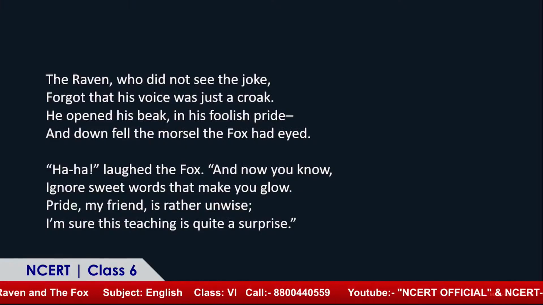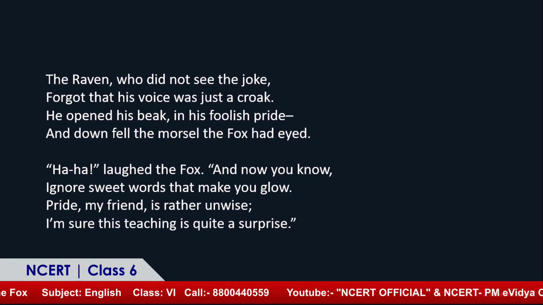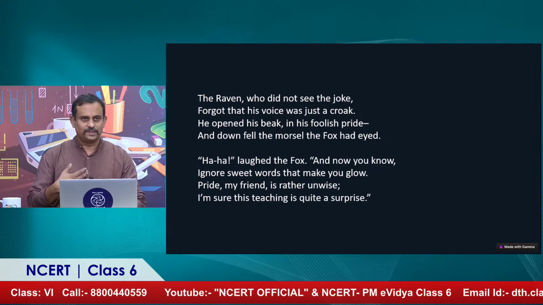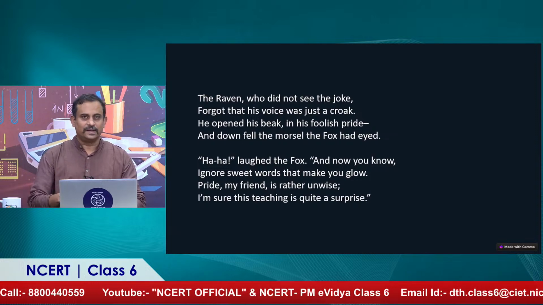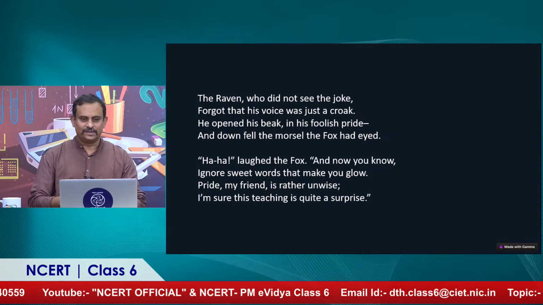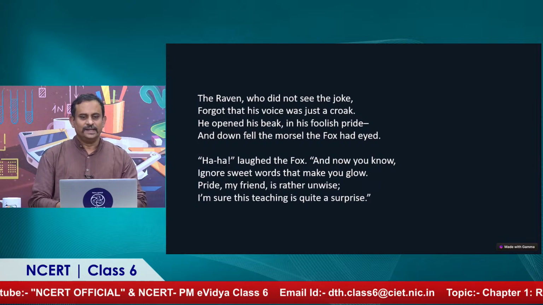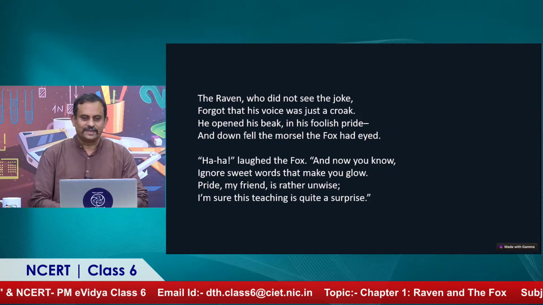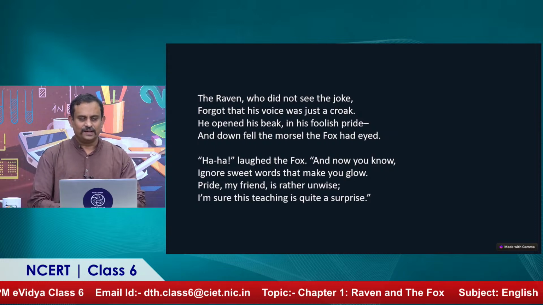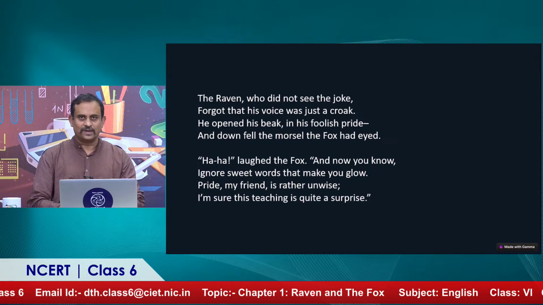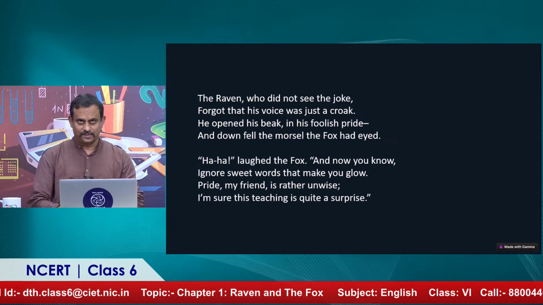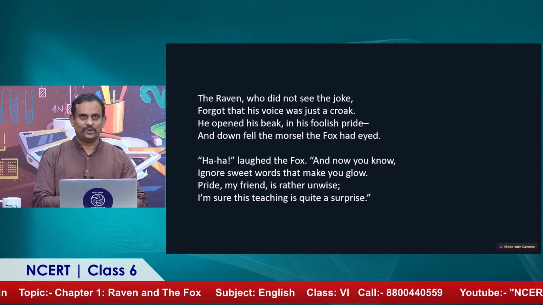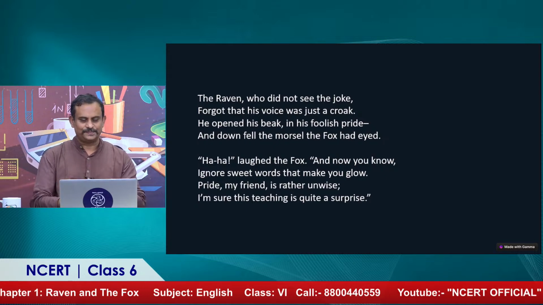So croak is like a frog's croak. It's just a guttural sound produced from the neck, but it's not melodious like a koel's or any other bird's. He opened his beak. So to sing, he opens his beak because he's been praised in his foolish pride, and down fell the morsel the fox had eyed. So the morsel that the fox had been eyeing, now it fell because the crow opened its mouth and the morsel fell.